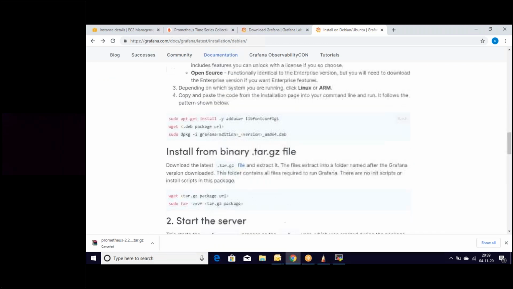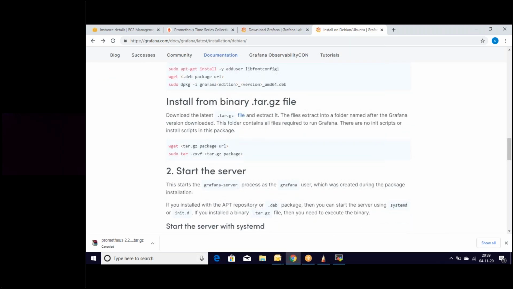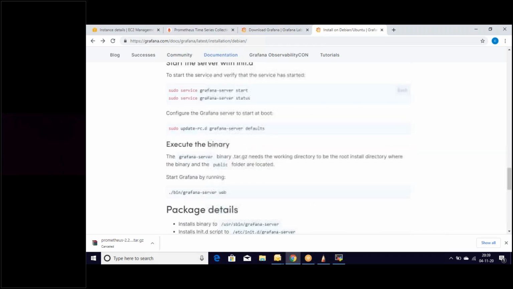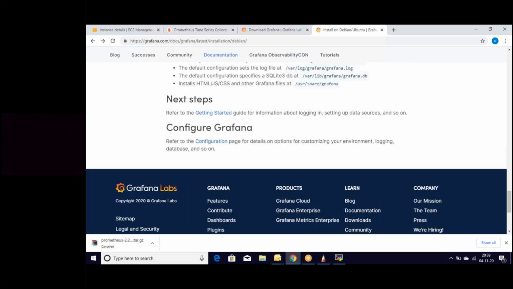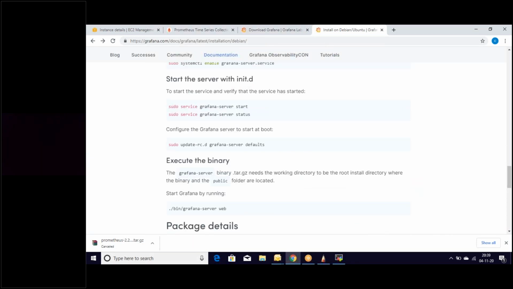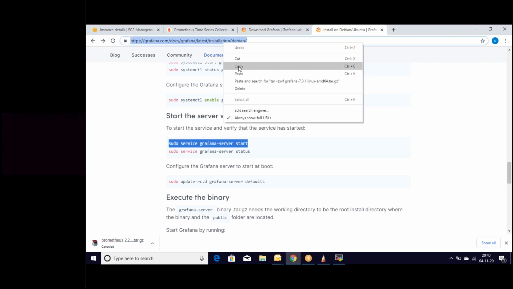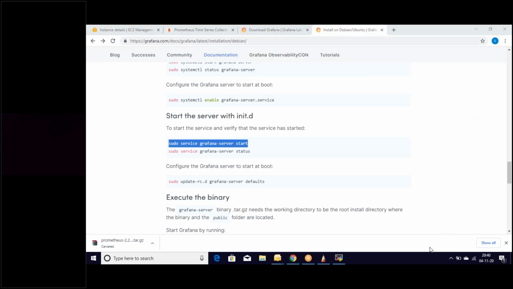So if you scroll down, this is the URL which I'm talking about. So this is the Grafana installation part. If you look here, these are the things which you need to do. So sudo service grafana-server start. This is the command which we need to use. So let me put this URL in the chat window. That will be very good for you as well, because you won't need to search these things again and again. So let's use this.